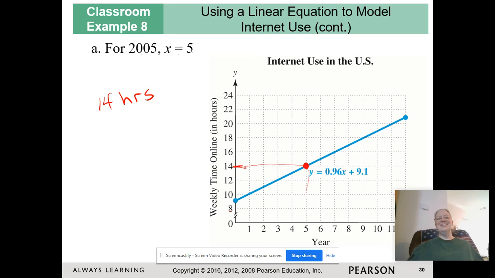Okay, this is different from take 5 and plug it into the equation. It may or may not be exactly 14 hours. When I say use the graph, I mean use the graph. So it could be an approximation. It could be off by a little bit. That's fine. If it says use the graph, I do not want you to take 5 and plug it into the equation. I want you to actually look at the graph and tell me what it looks like.